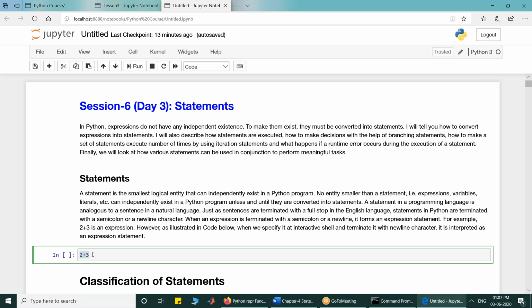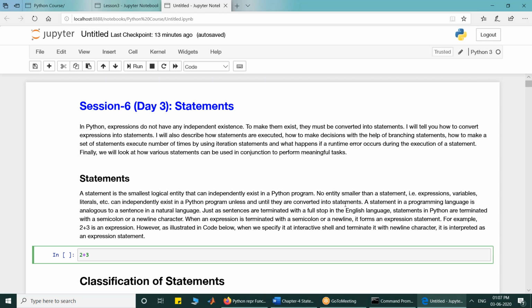For the sake of understanding, when an expression is terminated with a new line character or with a semicolon, it is converted to a statement. Only statements, which are the smallest logical entity that can independently exist in a Python program, have independent existence.